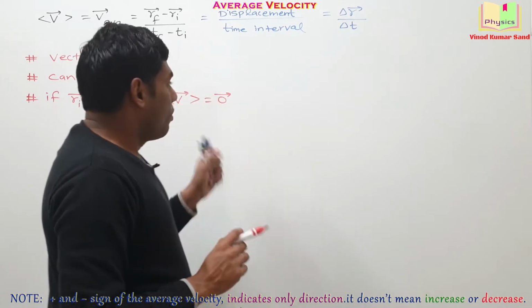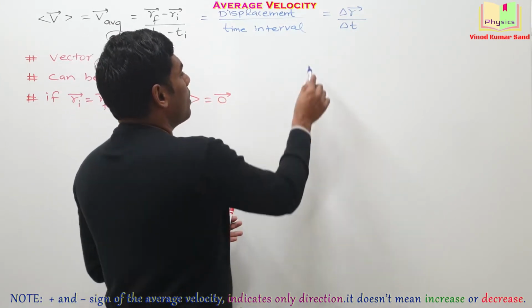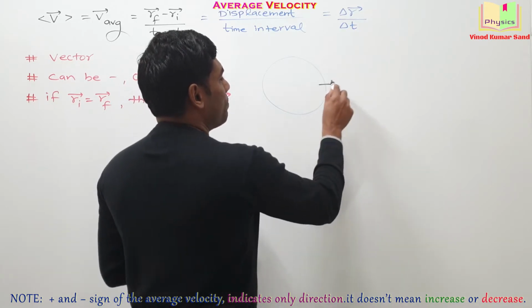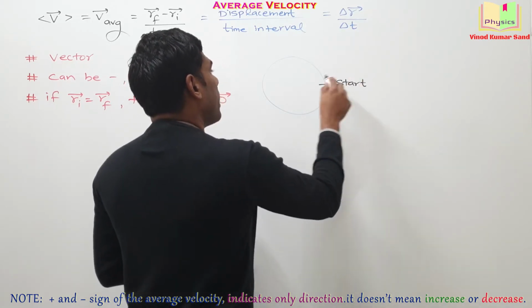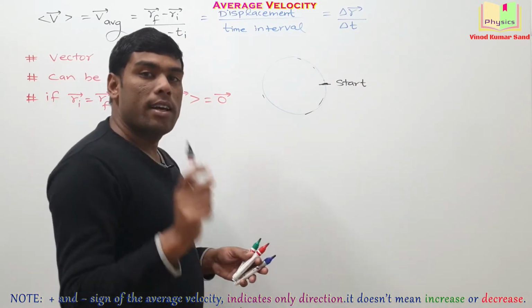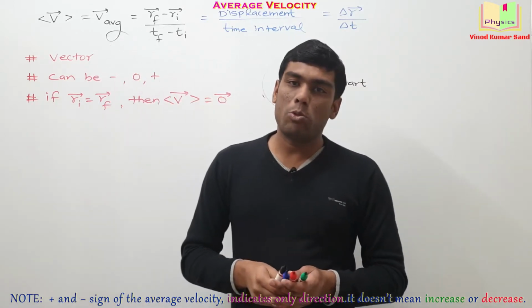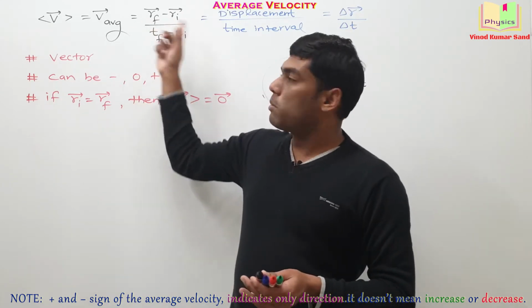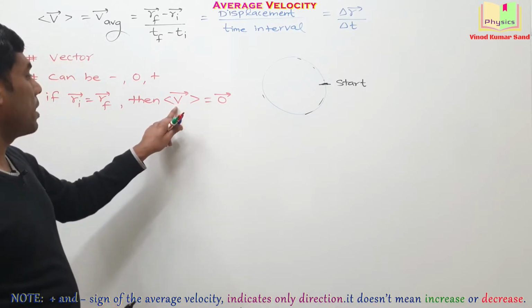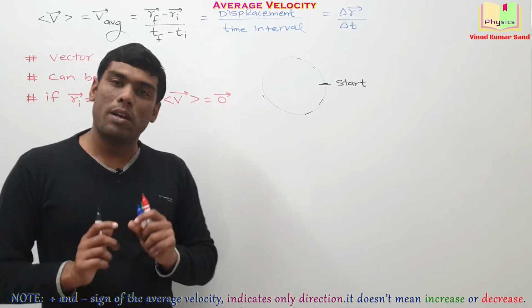Okay. For example, suppose there is a circle. A particle starts here and it completes a lap and reaches back here. How much is the displacement for this motion? Initial and final position are same, so the displacement will become 0. Displacement will become 0, then average velocity will also become 0.